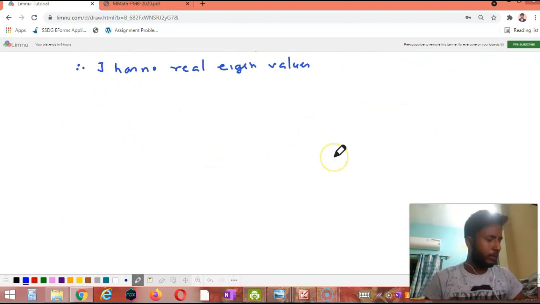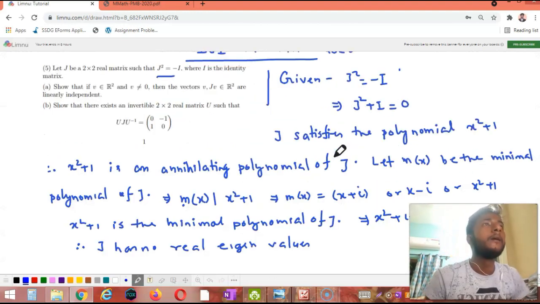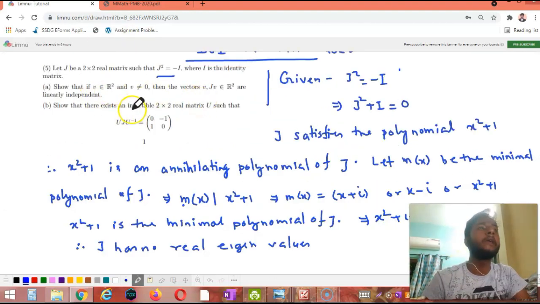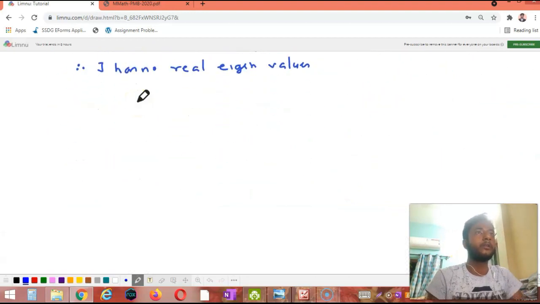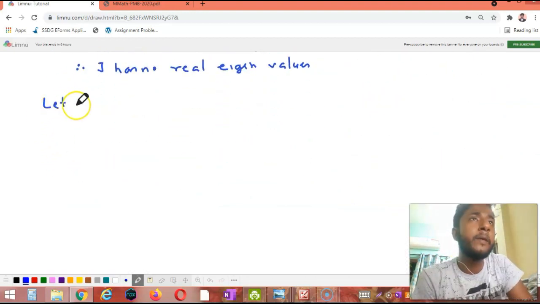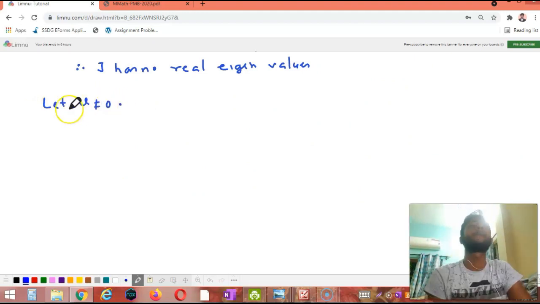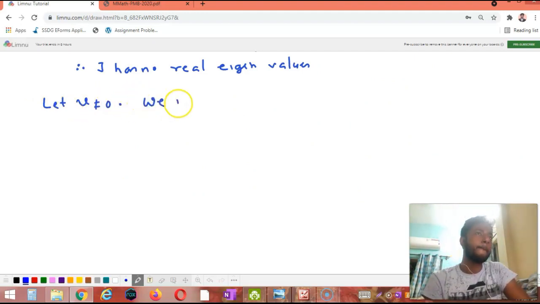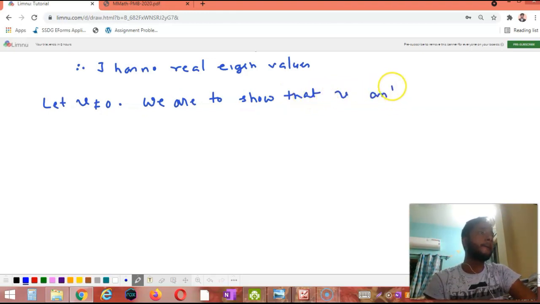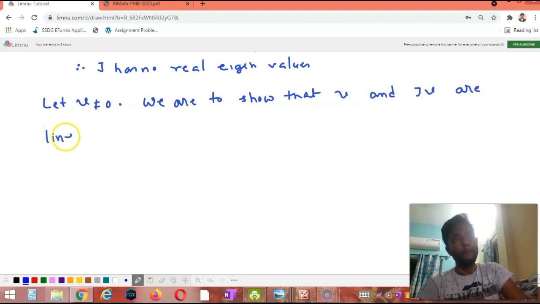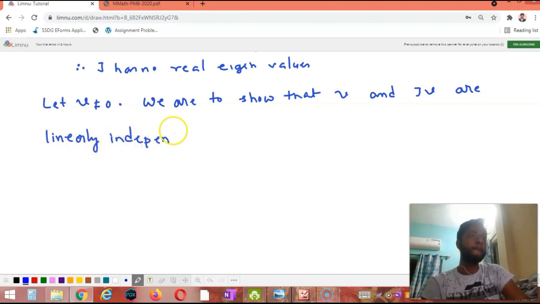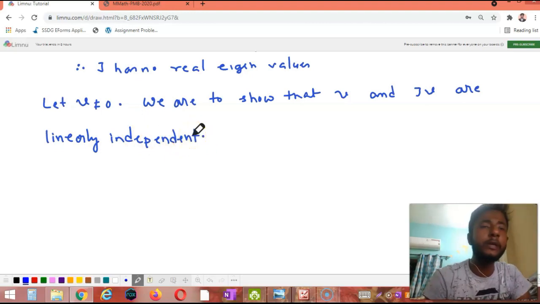Now what we have to show is that V and JV are linearly independent, where V is not equal to 0. Let V be not equal to 0. We have to show that V and JV are linearly independent.